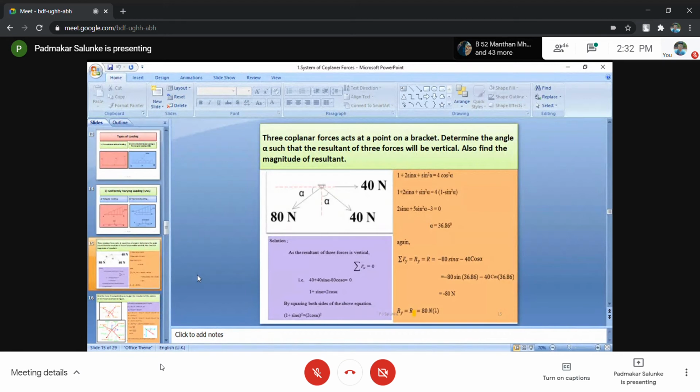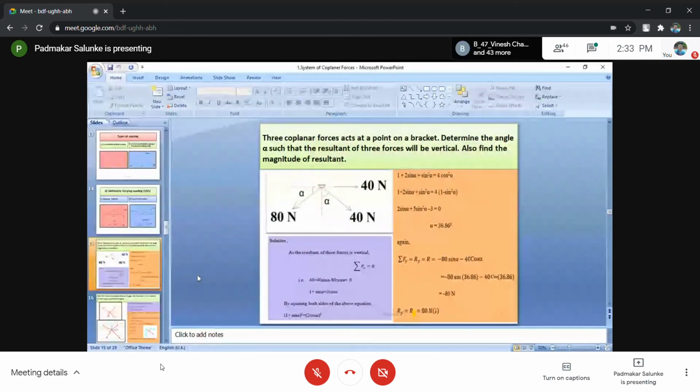Somehow you have to find out angle alpha. So alpha we have calculated. Then again I will read this question. Three coplanar forces act at a point on the bracket. Determine angle alpha, which you have seen, such that the resultant of three forces will be vertical. Now what I have to do? I have to work out the calculation of the magnitude of the resultant.